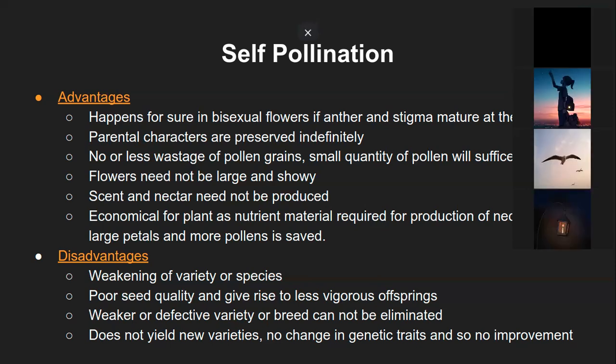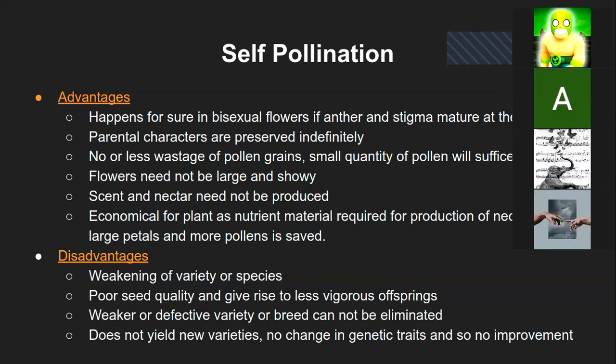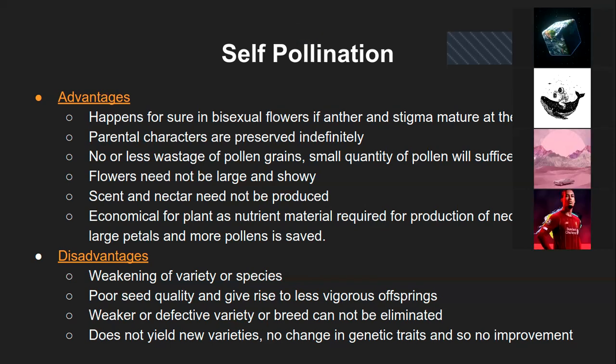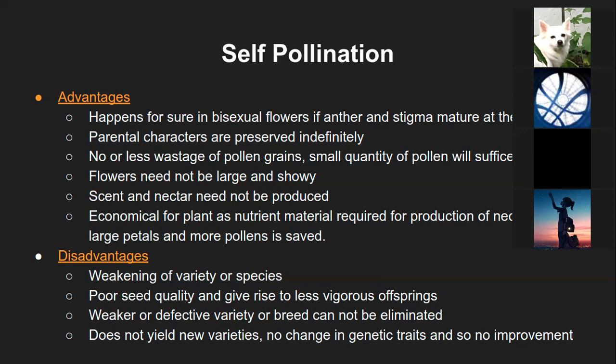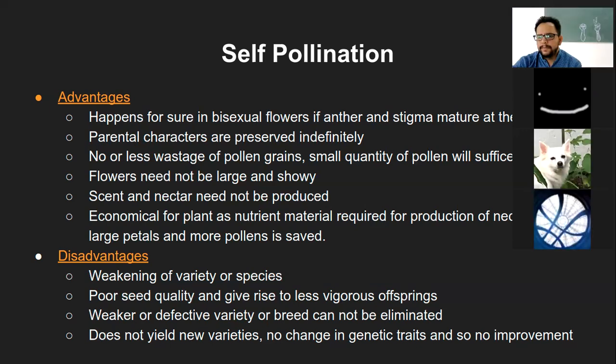Ishan? Yeah, so my point is similar to the before points, that suppose the surrounding changes, like there's a change in temperature, then there are chances that these plants which conduct self-pollination might not be able to survive. And suppose there's a new virus which attacks those kinds of plants, then all of them will die. But suppose they had slightly different genes, then there would have been a chance that those viruses couldn't have affected them. Okay, to some extent it's true.